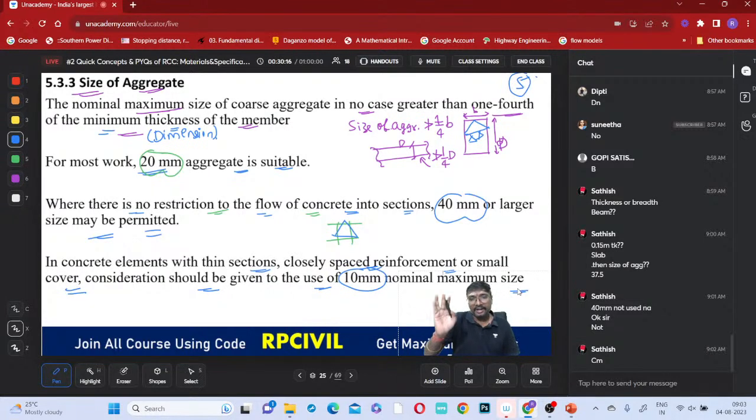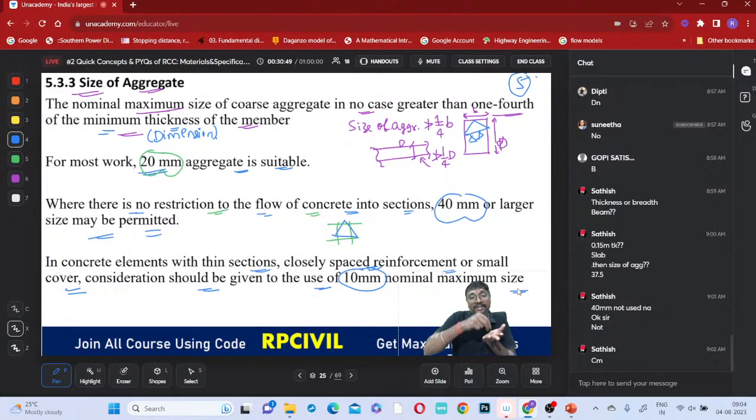So in general, we have to use 20 millimeter, and the size of the aggregate should not be greater than 1/4 of the minimum size of the member. And if there is no restriction for the flow of aggregates, they can flow freely, then we can use 40 millimeter, and more than 40 millimeter also. And if the reinforcement is very closely spaced, then 20 millimeter is also not possible.